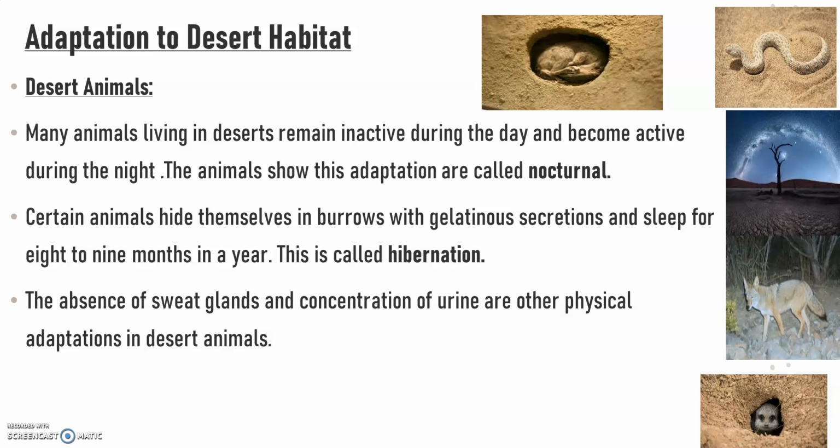Certain animals hide themselves in burrows with gelatinous secretions and sleep for 8 to 9 months in a year, and this is called hibernation. In summers, the cold-blooded animals like lizards, snakes, and mosquitoes are more active during night. In winters, they enjoy sun during the day, and when cold, they become inactive for a certain long period. And also the absence of sweat glands and concentration of urine are other physical adaptations in desert animals.